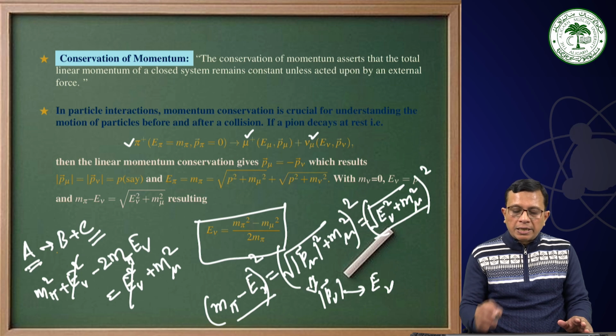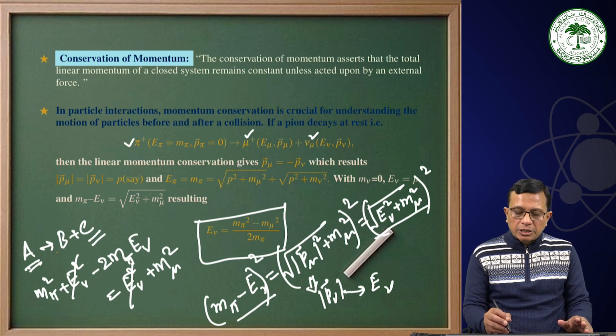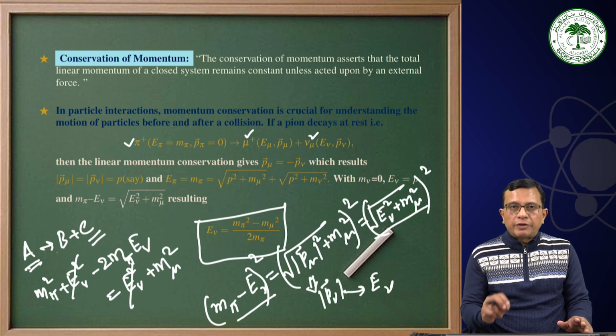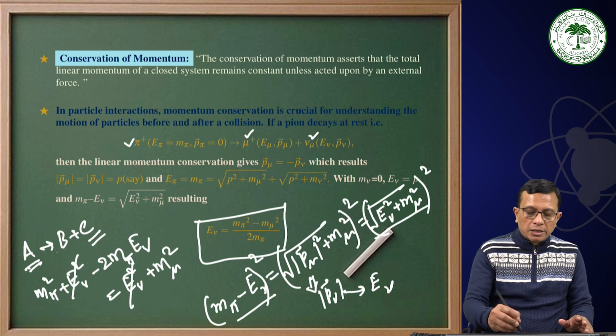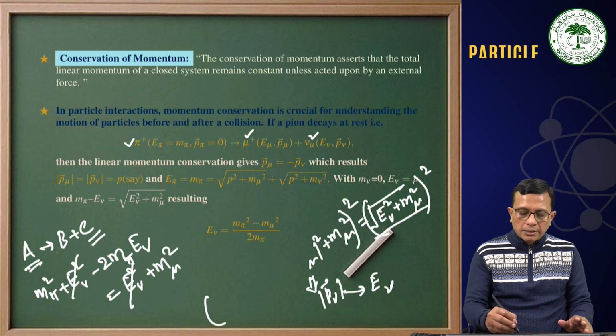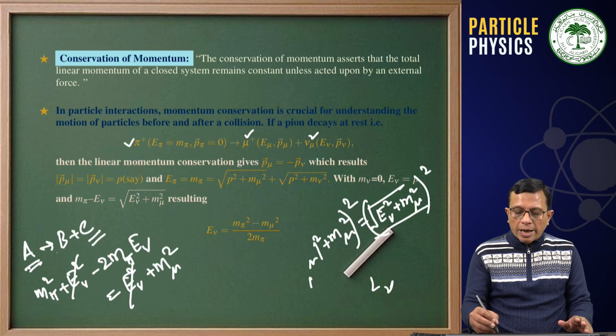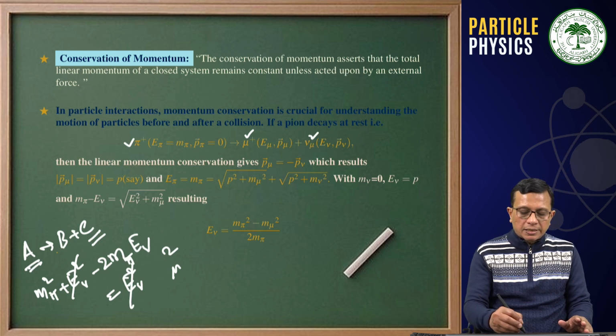We have applied linear momentum conservation and then energy conservation, and we see that the neutrino energy is being expressed in terms of the rest masses of the particles, and that means the neutrino energy will be unique because the rest masses of the particles cannot change. M pi is 140 MeV, m mu is 105.6 MeV.